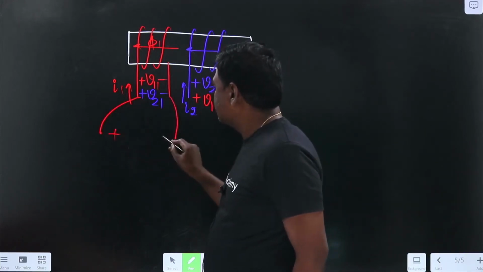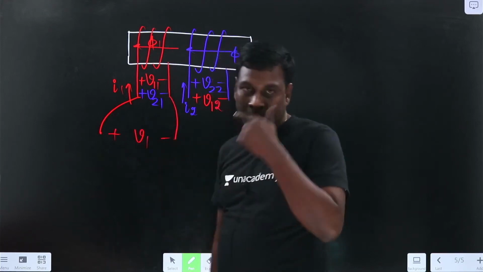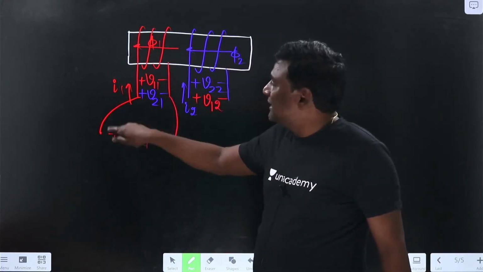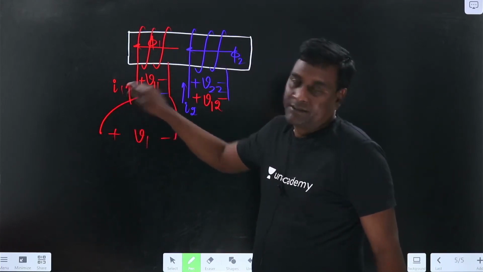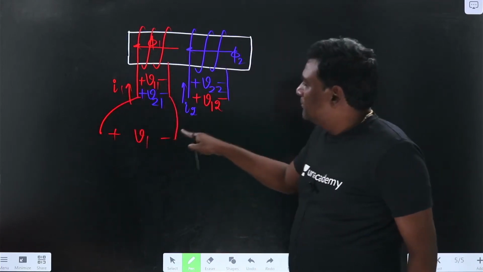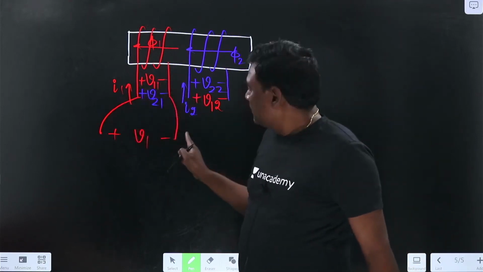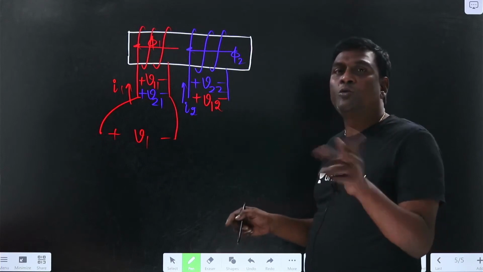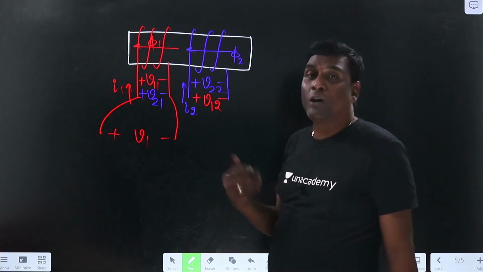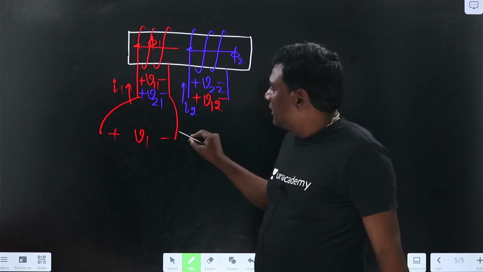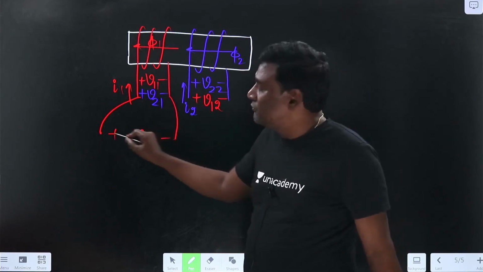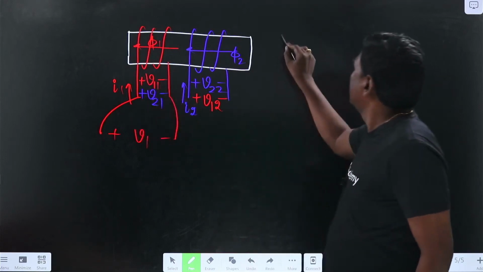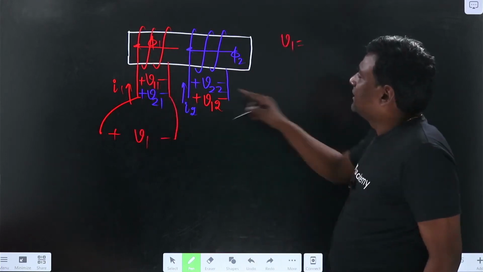Now let me draw the total voltage here, V1. Total voltage V1, this particular positive and negative will be decided by the direction of current here, by passive sign convention. Now what is total V1? Apply KVL. I already told you previously: whenever you touch minus, use minus, whenever you touch plus, use plus. Voltage drops we are going to consider as positive. Now whenever I touch minus of V1, or if you send it to the other side, V1 equals plus V11